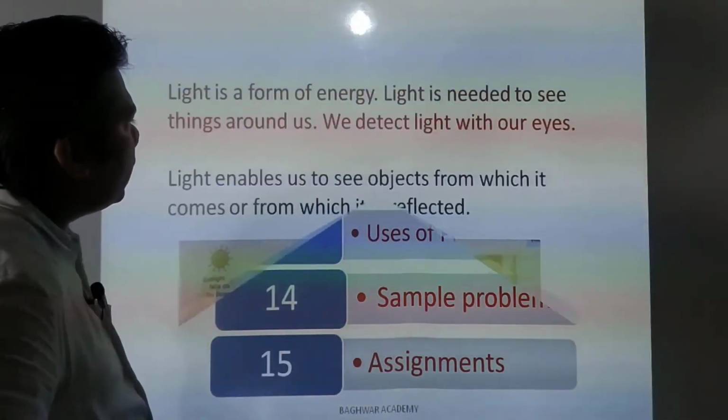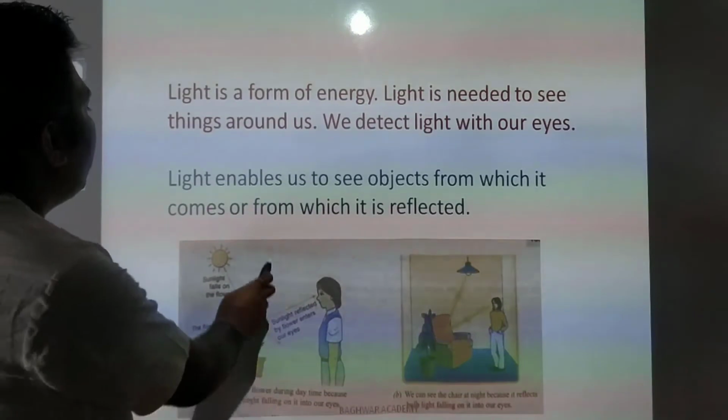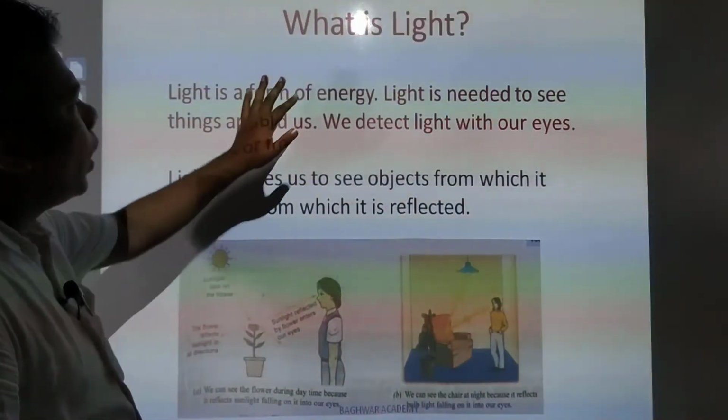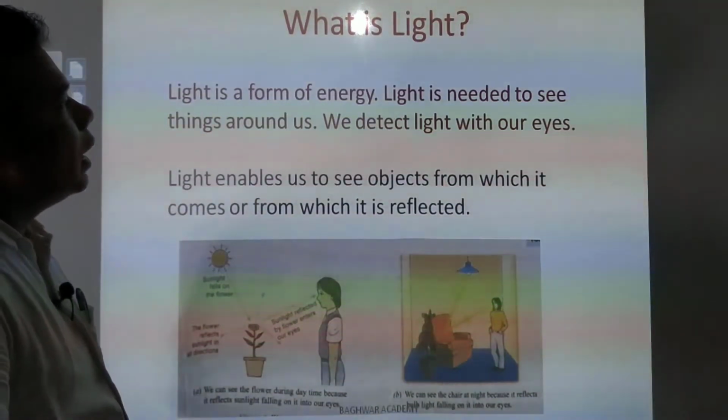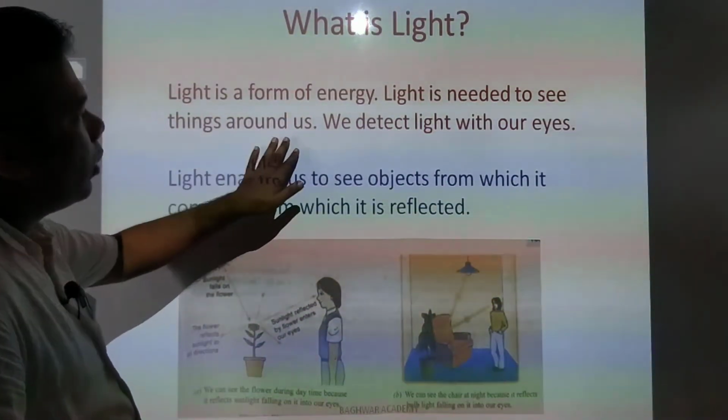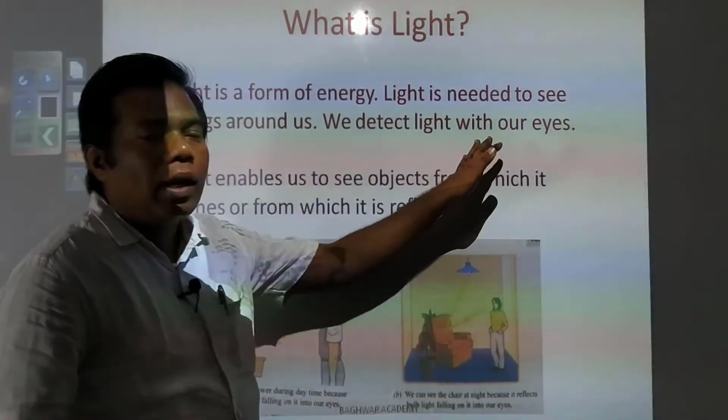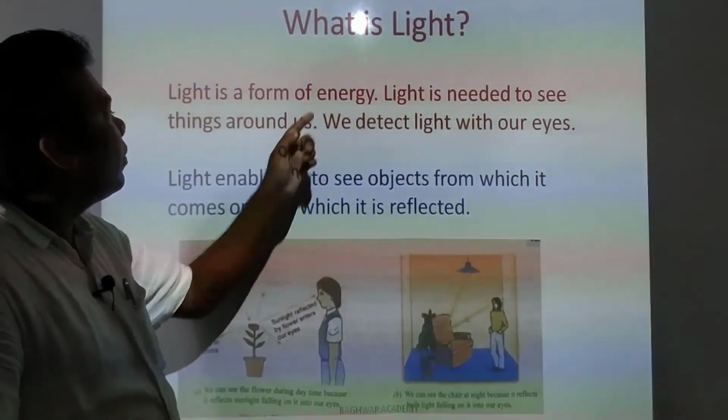So let's start. First we have what is light. Here you see light is a form of energy. Light is needed to see things around us. We detect light with our eyes. Light is a form of energy.